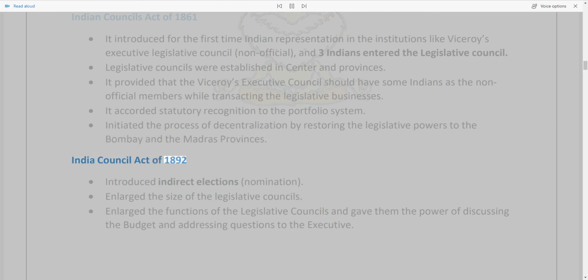Indian Councils Act of 1892. Introduced indirect elections, nomination. Enlarged the size of the legislative councils. Enlarged the functions of the legislative councils and gave them the power of discussing the budget and addressing questions to the executive.